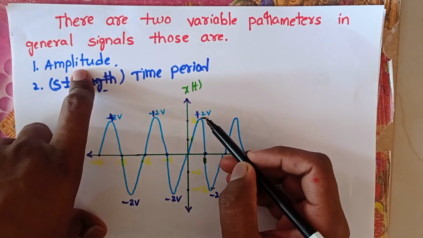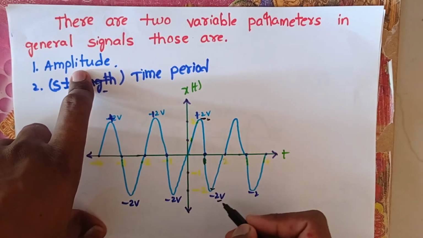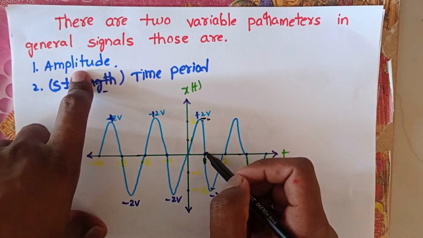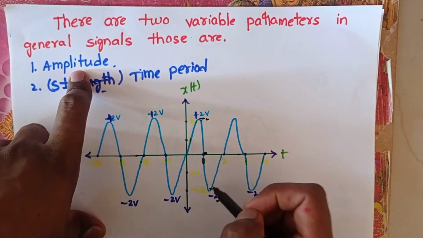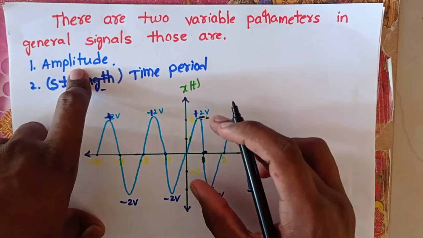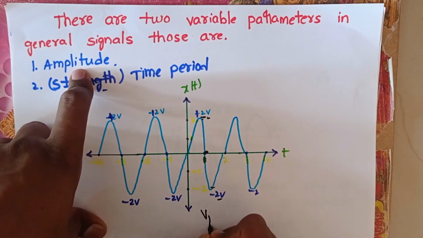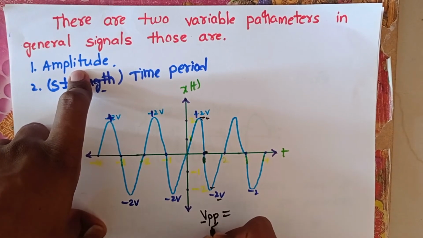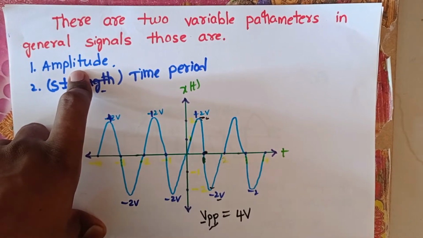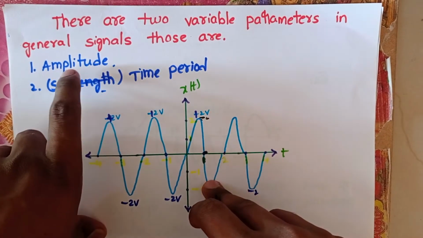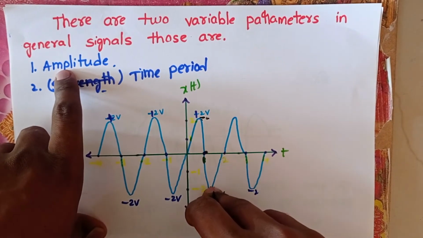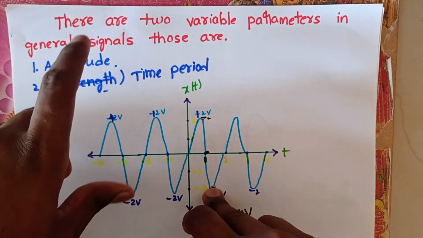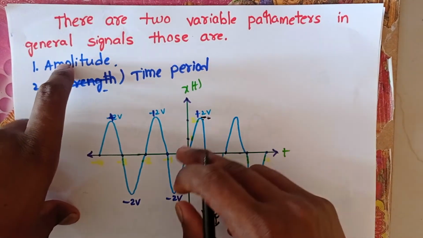First consider here, this is plus 2 volts, this is minus 2 volts. That means from here to here we have 2 volts and also from here to here we have 2 volts. That is a total of 4 volts amplitude. This is peak to peak, VPP. VPP is nothing but the voltage from one peak to another peak, here 4 volts. This voltage is nothing but the amplitude. Amplitude is also known as magnitude, voltage or strength.